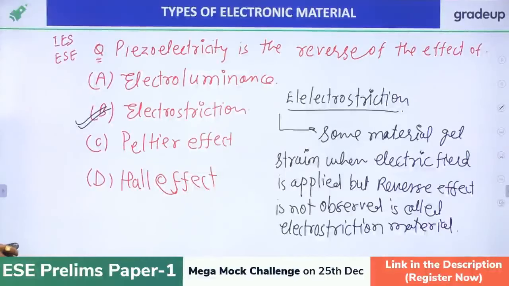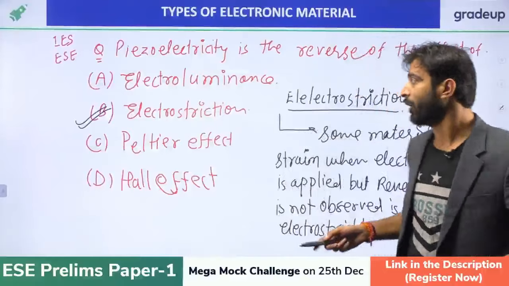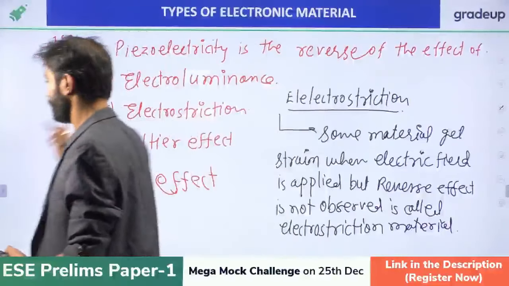So now the answer will be what? The answer will be B only.